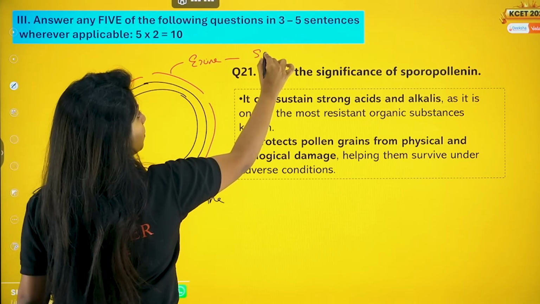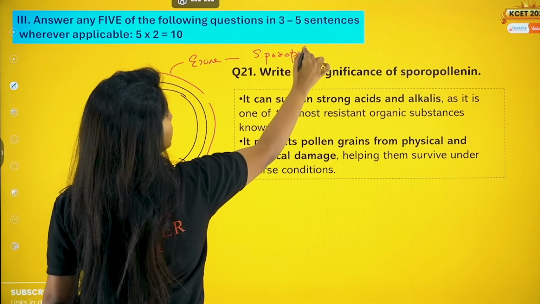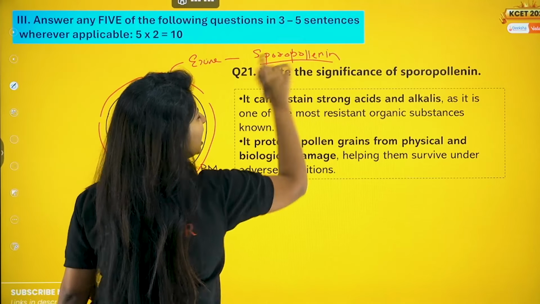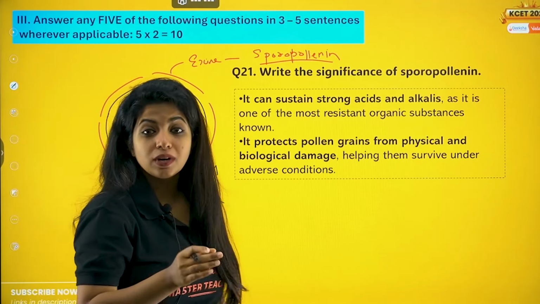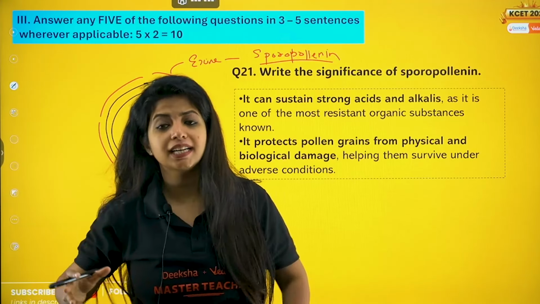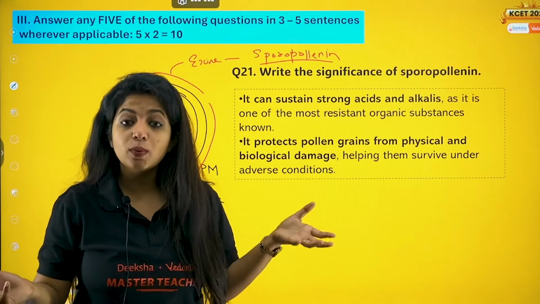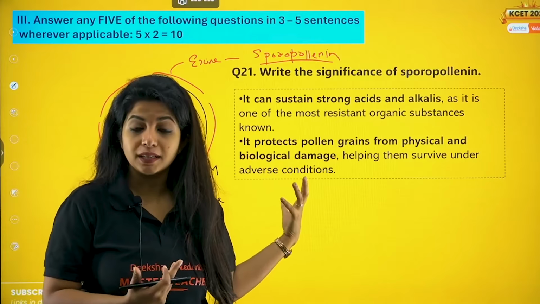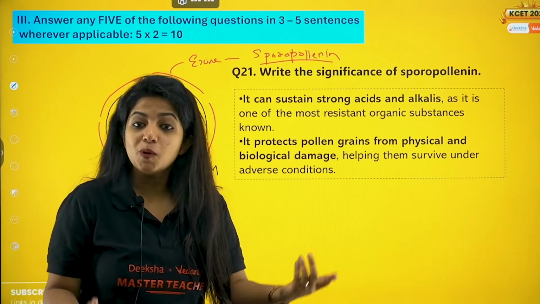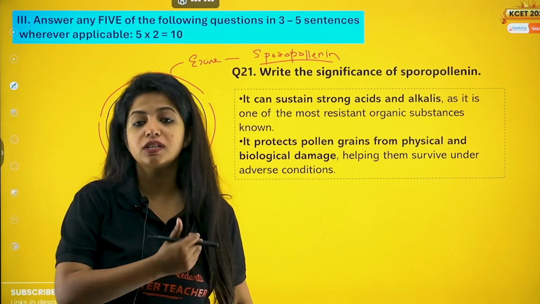What is this layer made up of? It is made up of sporopollenin. Sporopollenin is the toughest organic matter ever known. It can withstand high alkali, acids, anything out there. Which is why it can protect the plant pollen grains, and the pollen grains can be preserved as fossils as well.